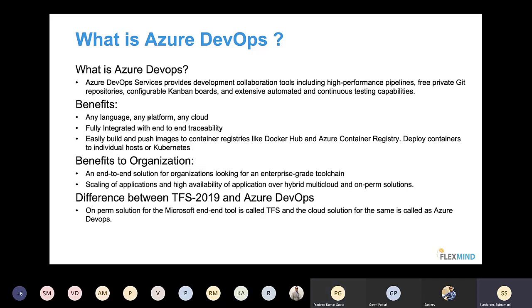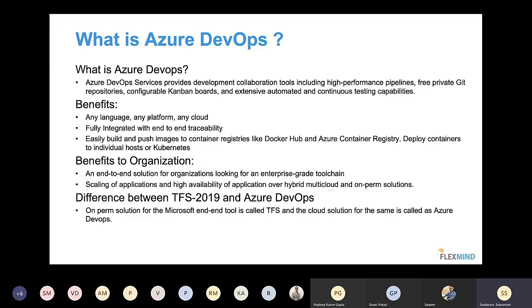From the Microsoft side, Azure DevOps is one of your best ALM tools, and it has been number one in the industry for the last 3-4 years. The benefit is that you can use any language, any platform, and any cloud. That makes Azure DevOps much stronger in the industry than other ALM tools. Any language in the sense you can use Java. Since it is a Microsoft product, it doesn't mean it works only with .NET. You can still use PHP, Python, Node.js, Android or iOS also.